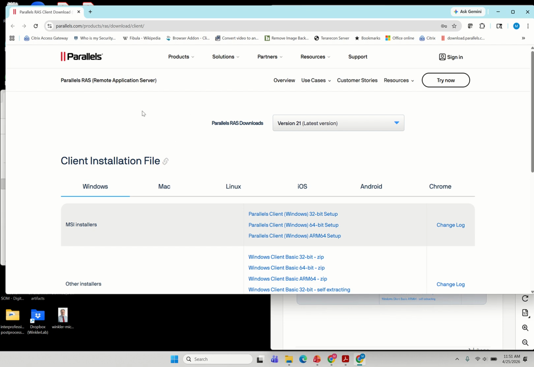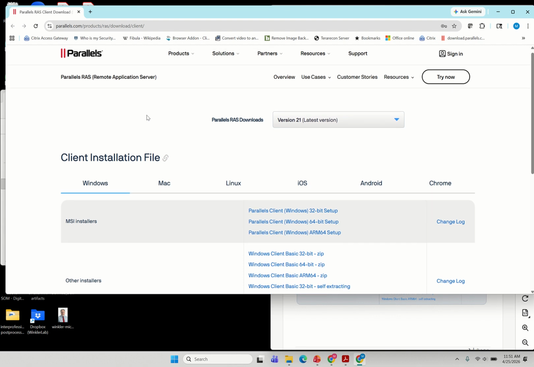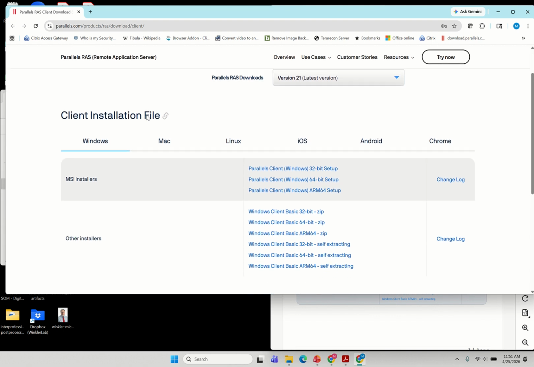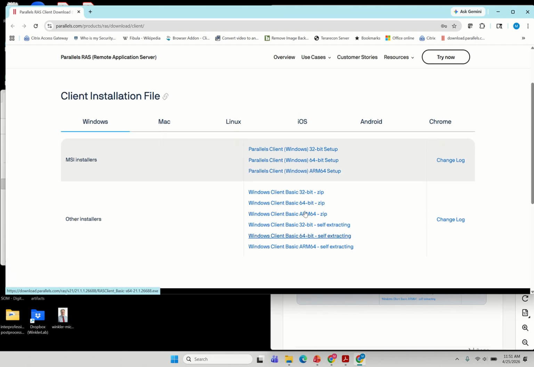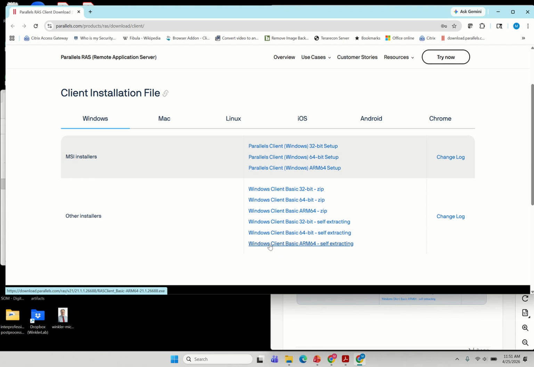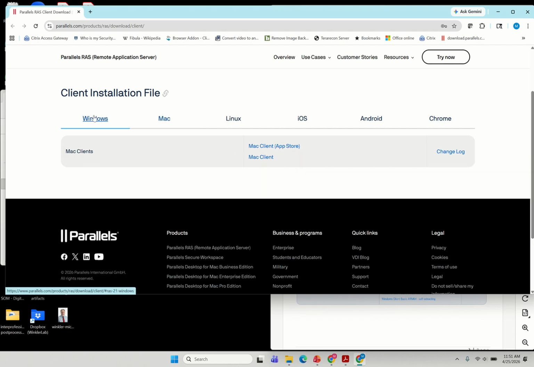Here you will get the different versions of Parallel to download. Almost everybody is going to have a Windows 64-bit. They also have them for the Apple computer, and for that, you would just click Mac here.